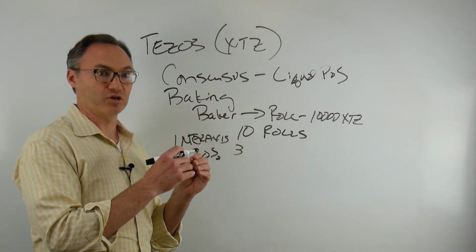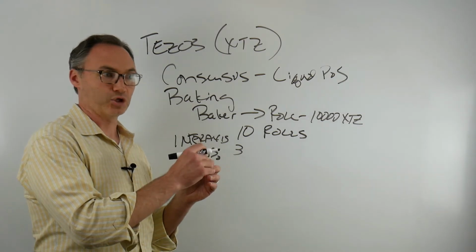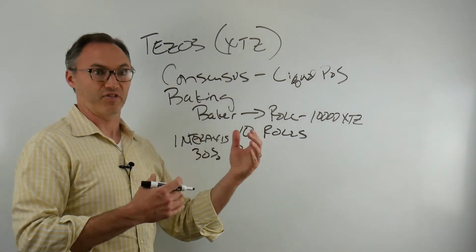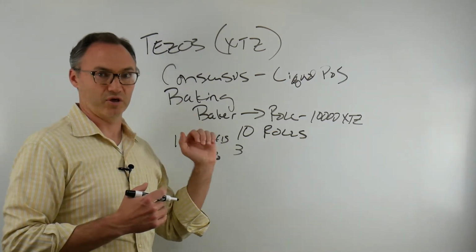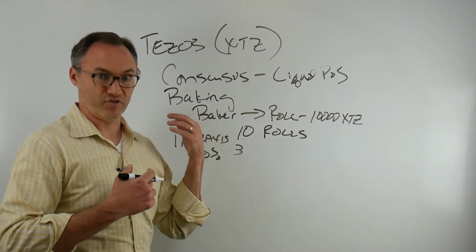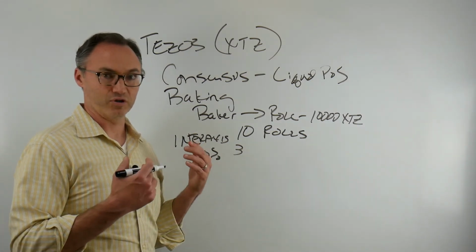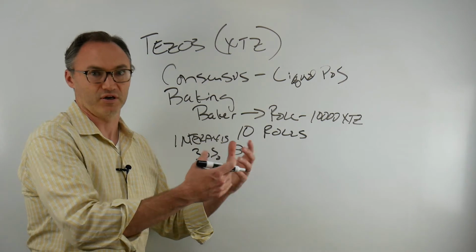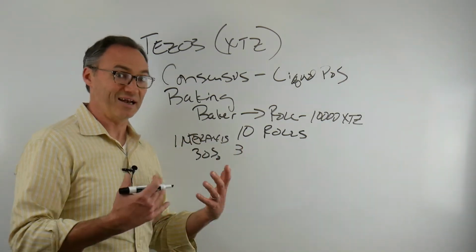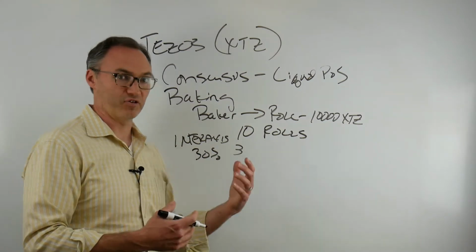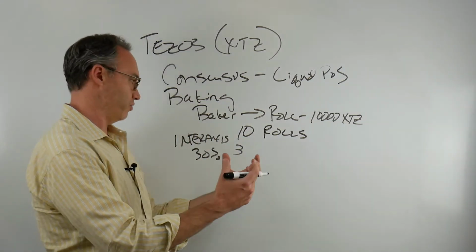That means I have a certain amount of time to actually create the block, nominate, and everything. If I don't get it done in that time, then it goes to the next one in the priority list for them to be able to do it. So it's not only that I have to just put my ping pong balls in and hope to get chosen. It's I put my ping pong balls, I hope to get chosen, and then I have to actually do something, which is I have to put forth, I have to show everyone the block that I want to be the next one on the chain.